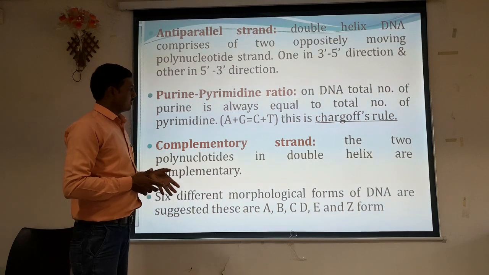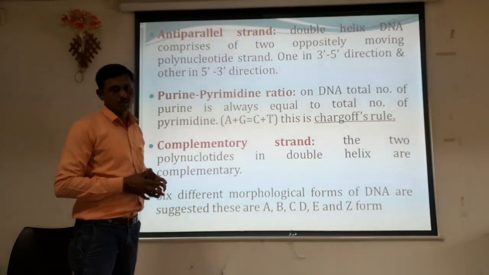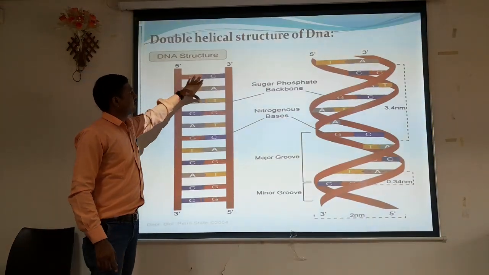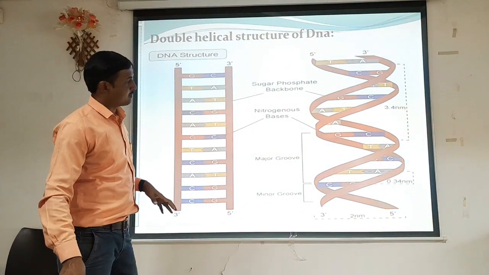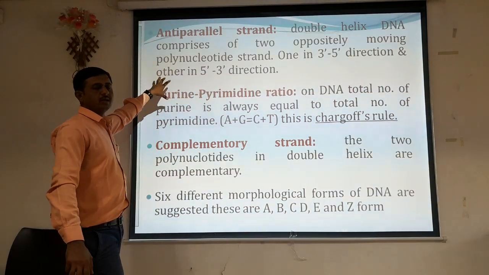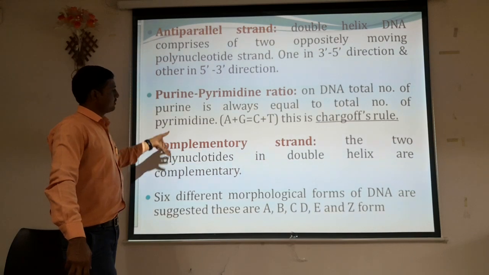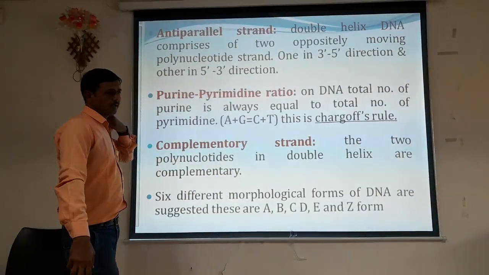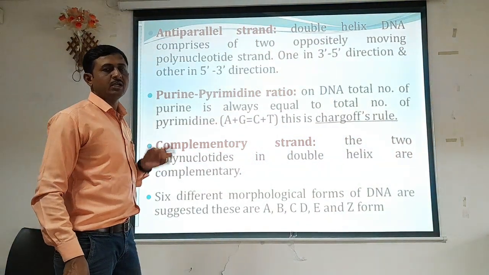Complementary strand, the two polynucleotides in the double helix are always complementary. Here guanine is paired with cytosine, thymine with adenine, so it is nothing but a complementary base pair. So these are nothing but the characteristics. Anti-parallel strand is always present, the purine-pyrimidine ratio is constant, or we can say it follows Chargaff's rules. Complementary strand, we can say if there is presence of adenine, there is always presence of thymine in case of a double strand.